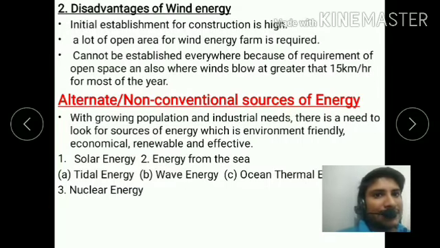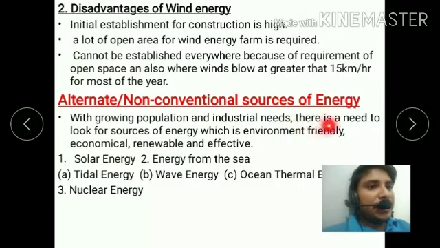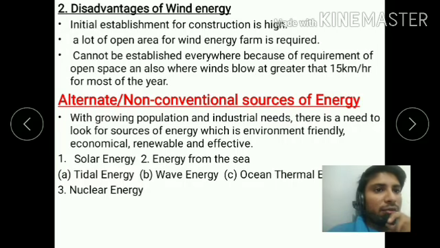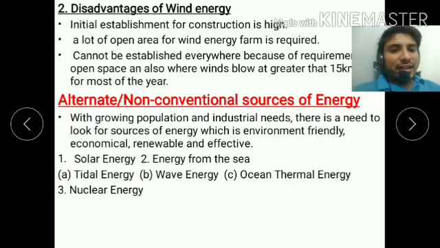Now the second point is non-conventional sources of energy. With the growing population and industrial needs, there is a need to look for sources of energy which are environmentally friendly, economical, renewable and efficient. Some examples of non-conventional sources of energy are solar energy, energy from the sea, wave energy, ocean thermal energy and nuclear energy. From the sea we can gain energy from tidal energy, wave energy and ocean thermal energy. The first one we will study is solar energy.